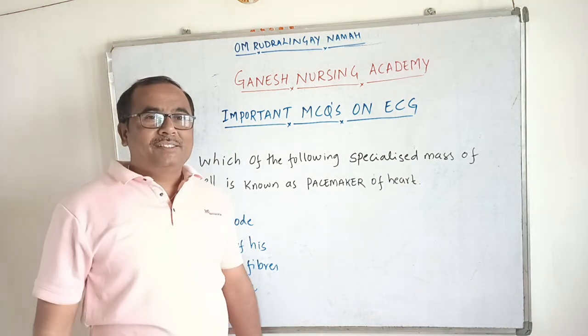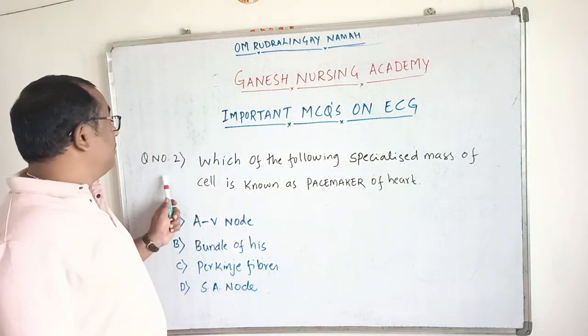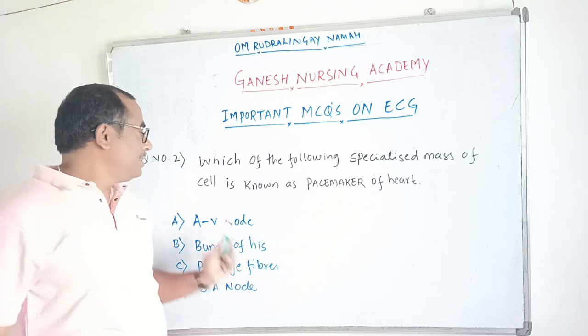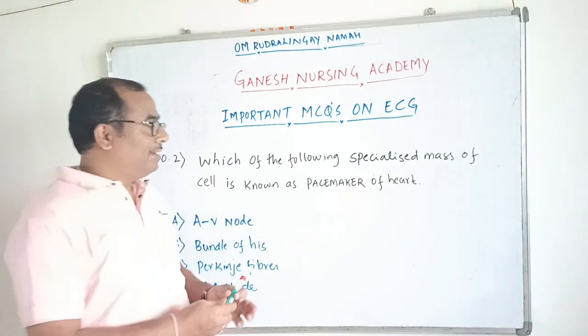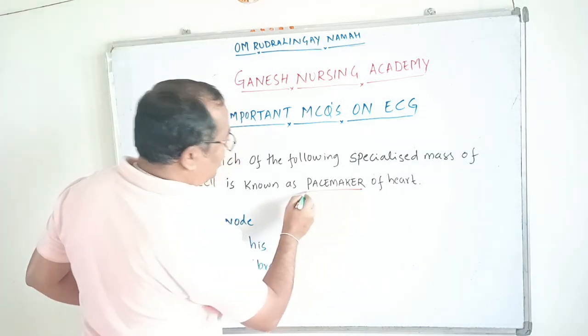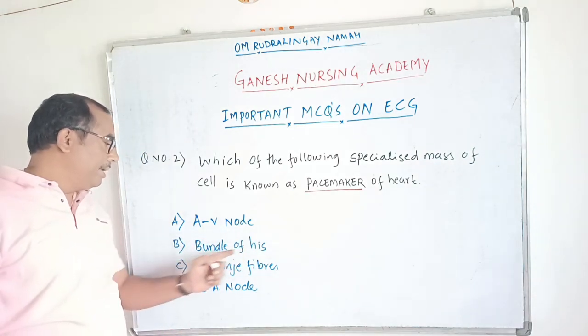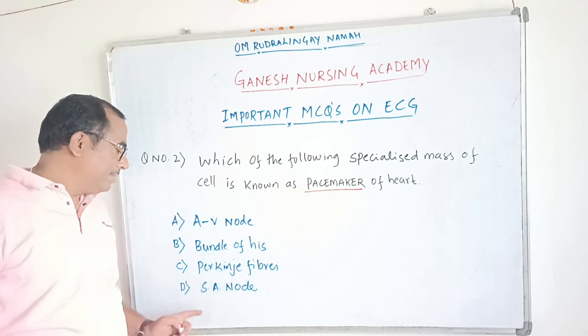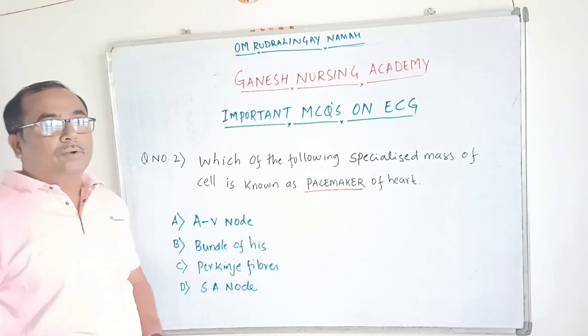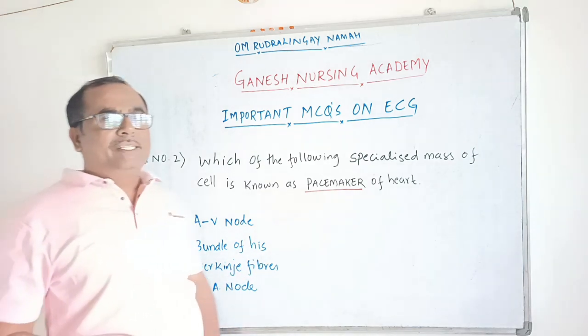Okay, dear aspirants, let's discuss the next question. Question number 2: Which of the following specialized mass of cells is known as the pacemaker of the heart? The options are: option A, AV node; option B, bundle of His; option C, Purkinje fibers; and option D, SA node.